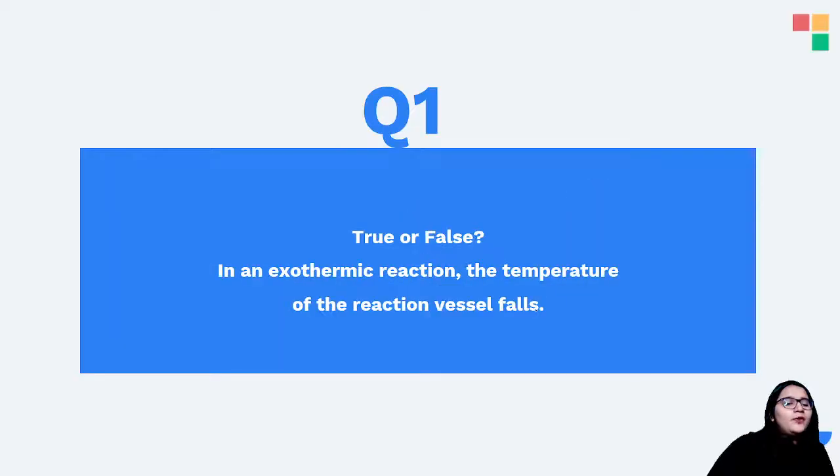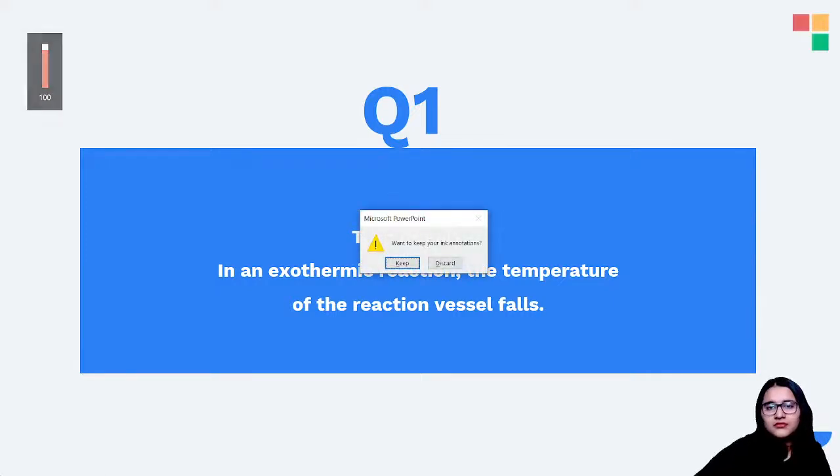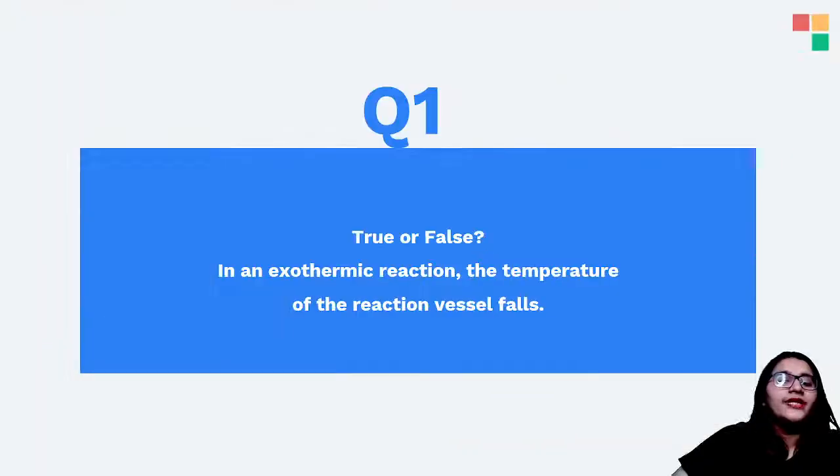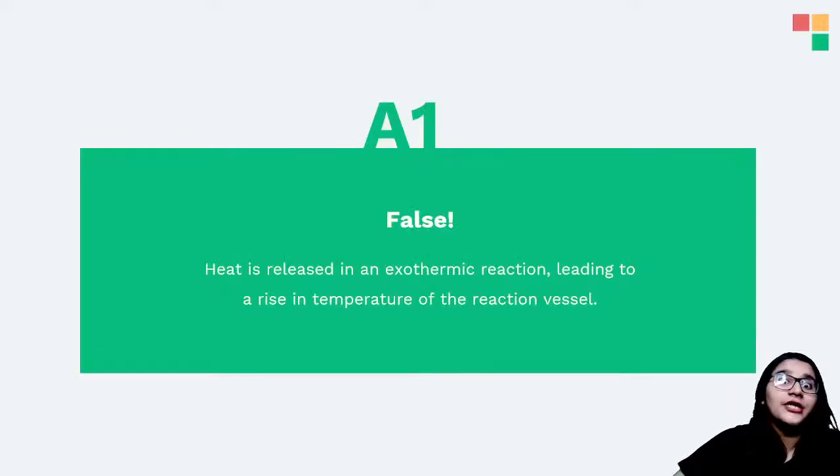Let's do a pop quiz, shall we? So true or false, in an exothermic reaction, temperature of the vessel falls. So what happens when the temperature of the reaction vessel falls, basically? You can answer in the chat section. Exothermic reaction, the temperature of the reaction vessel falls. Well, the answer is no.